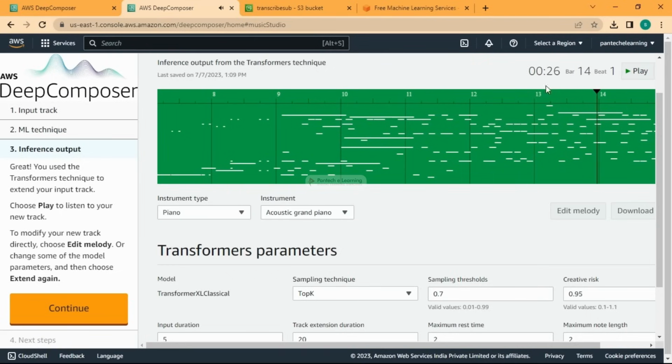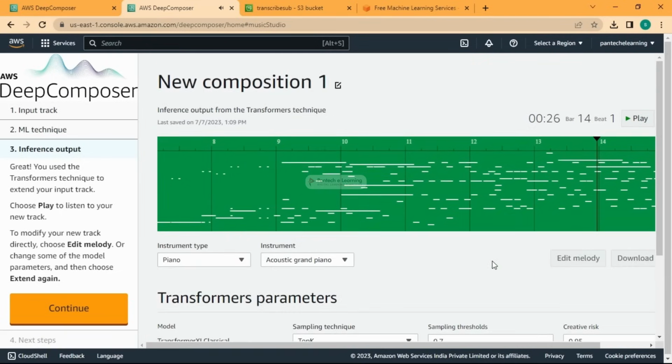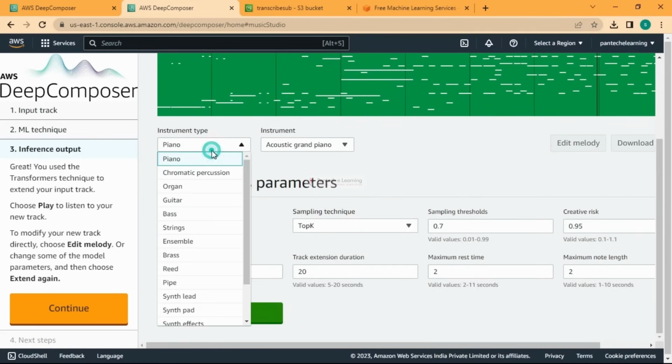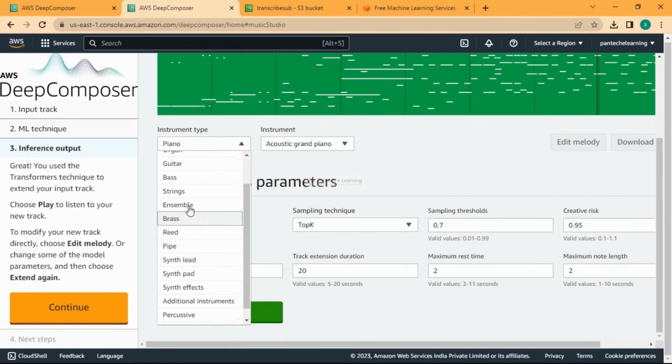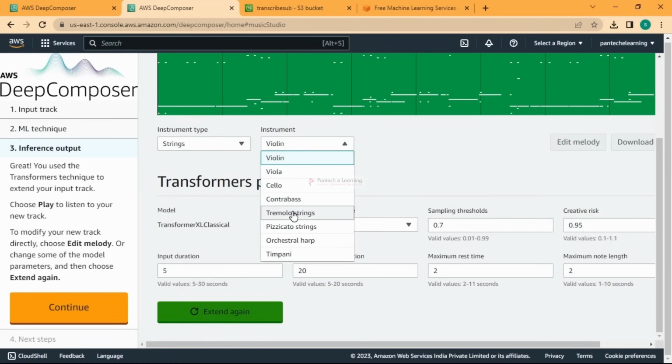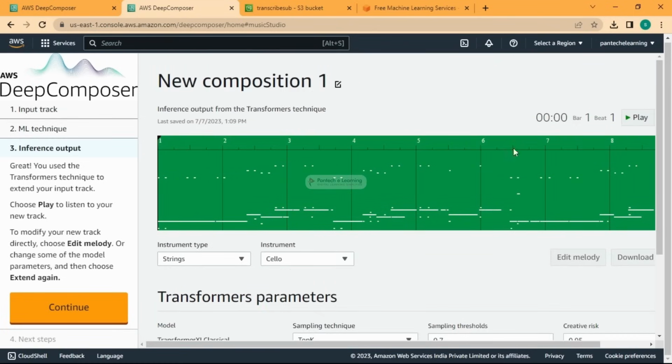So this is actually generated by this transformer. Okay, so you can go and select the instrument too. So if I want, I can go with something else. So I'll go with strings. Yeah, I will go with this and try to listen to it.